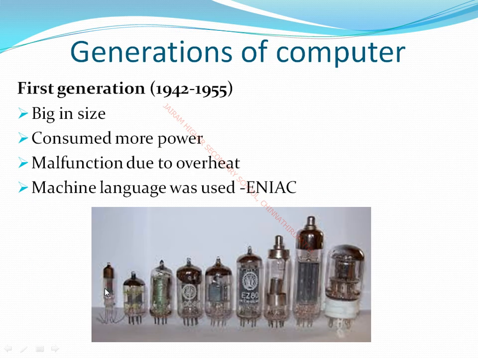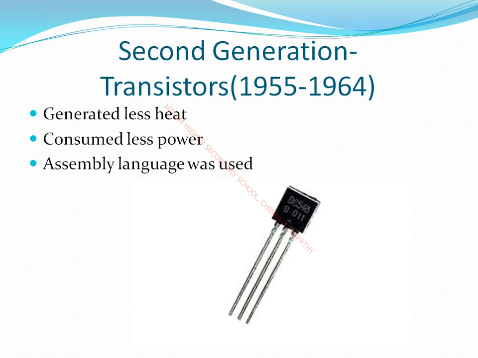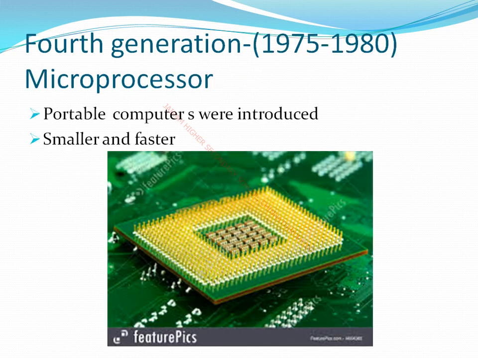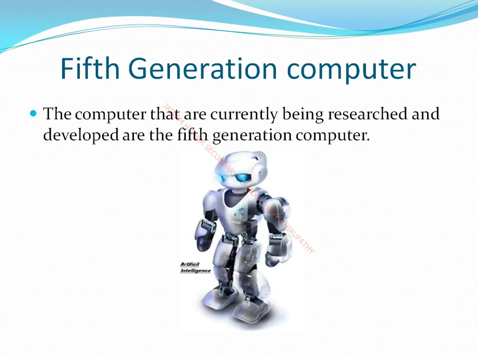So next one, what are the generations we have discussed? There are 5 generations we have discussed. In the first generation they used vacuum tubes. In the second generation they used transistors. In the third generation they used integrated circuits. In the fourth generation they used microprocessors. The computer that we use today belongs to the 5th generation. That is, we call it artificial intelligence.